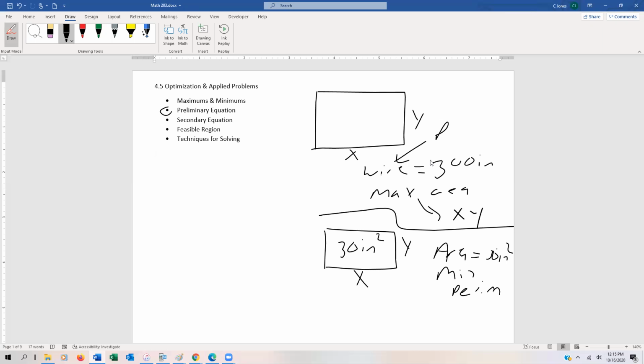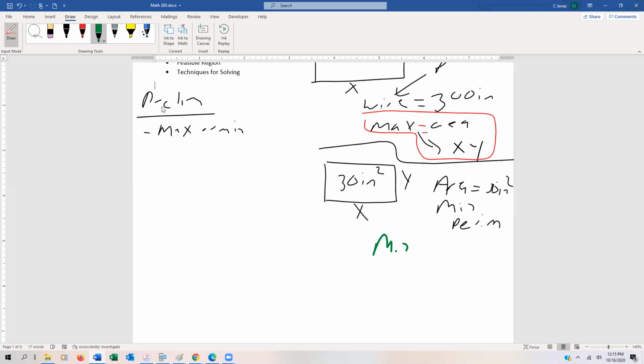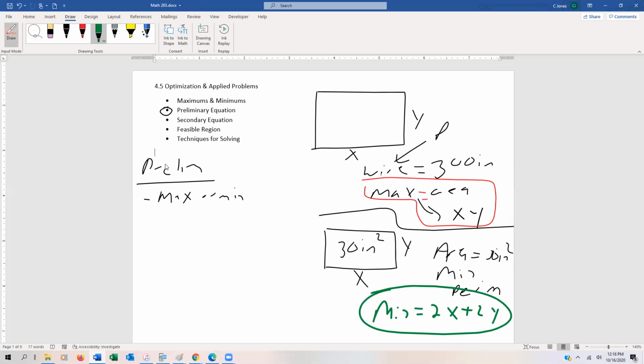Now, we have this thing called the preliminary equation. The preliminary equation is what we're trying to optimize. Okay, so the preliminary equation is essentially what we are trying to maximize or minimize. Okay, so in the given example that we had, the maximum equals xy, or we know that the perimeter, if we were trying to minimize our perimeter, would be 2x plus 2y. Right? So both of those would be the preliminary equations. Okay, so this is a preliminary right here, and this is a preliminary right here.